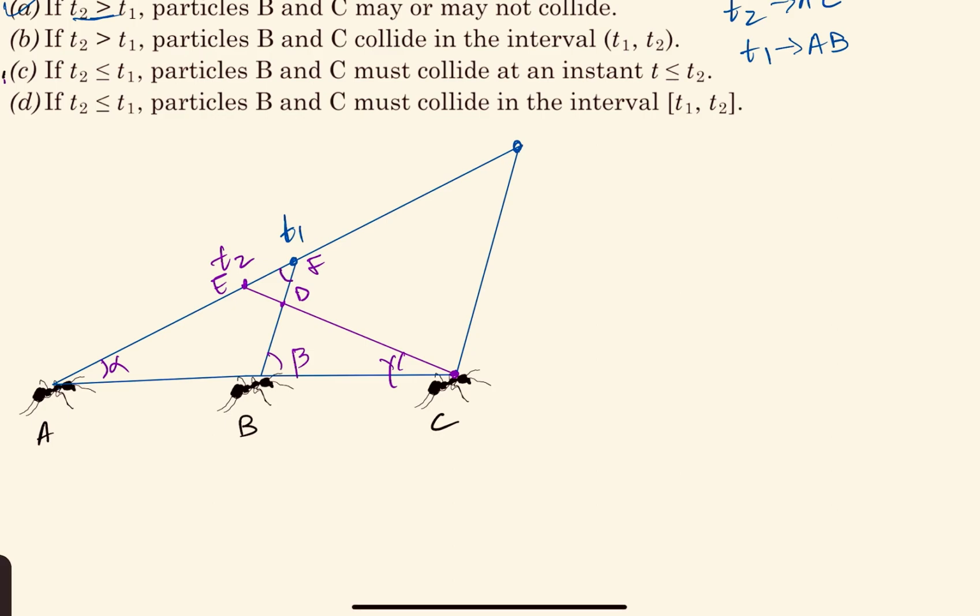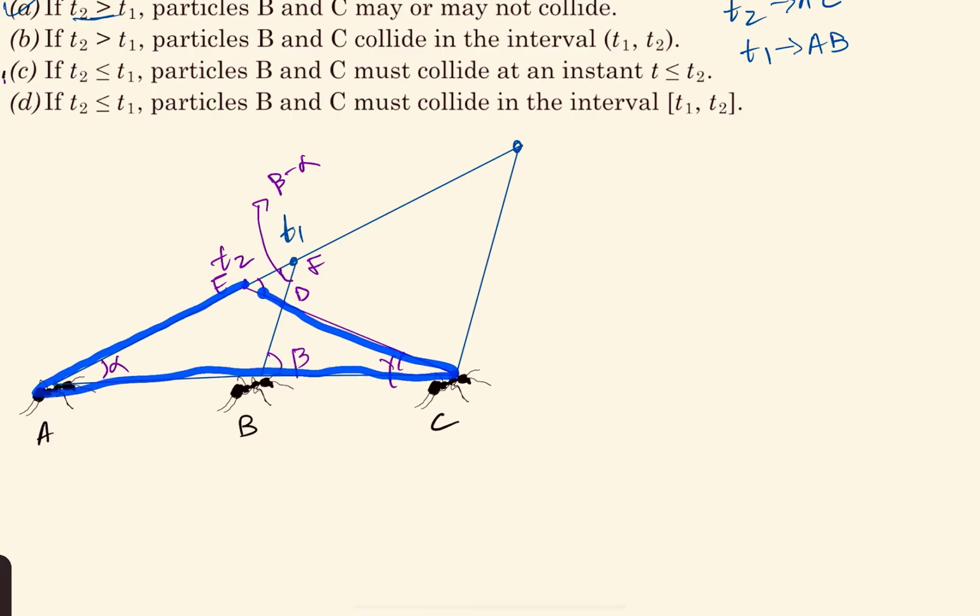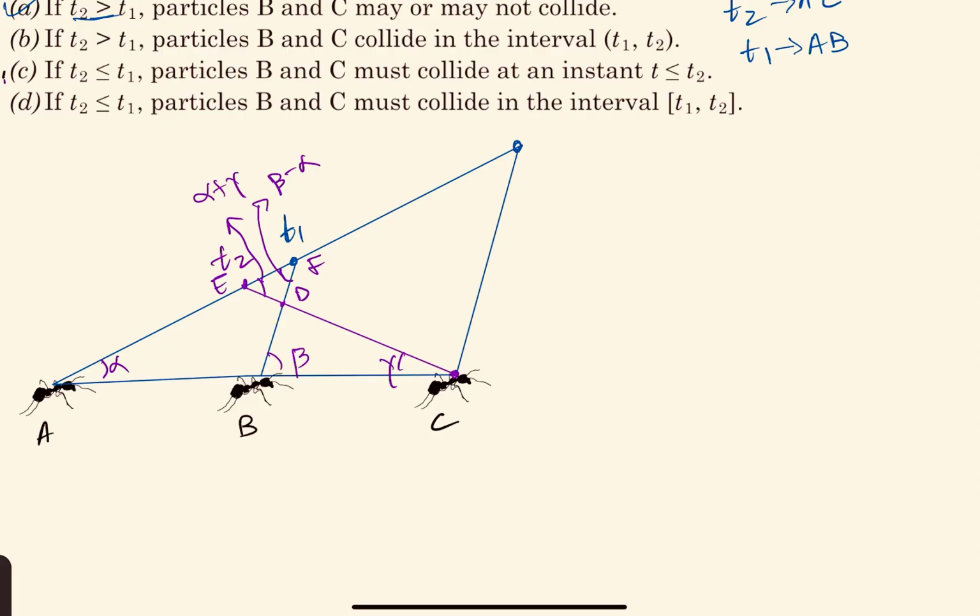This angle will be beta minus alpha. Okay. And what will this angle be? You can see this angle from the exterior angle in this triangle. It will be alpha plus gamma. Right. And then this angle will be 180 minus beta plus gamma, and same here.